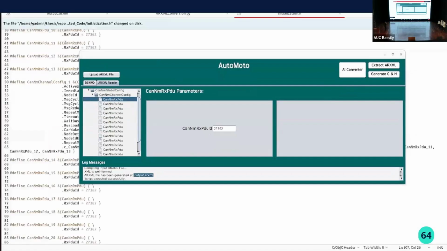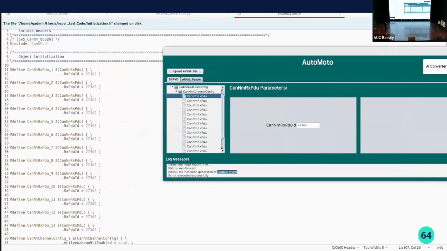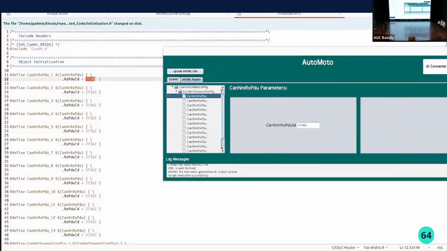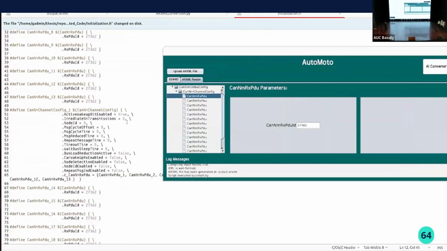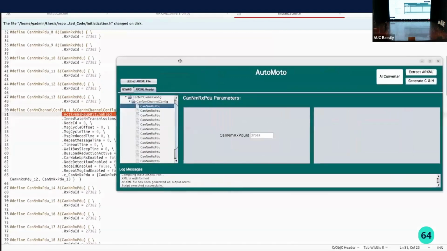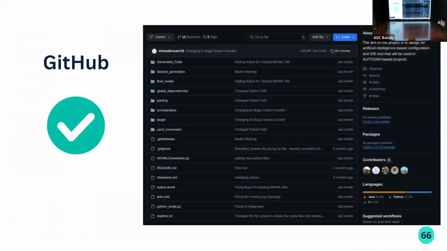And here is the generated file, and we can also make sure from the output of the specific IDs that we did input and the specific parameters that we set to true. So this was our first output, and we made our project resources publicly available on GitHub to encourage collaboration and innovation with the interested community.